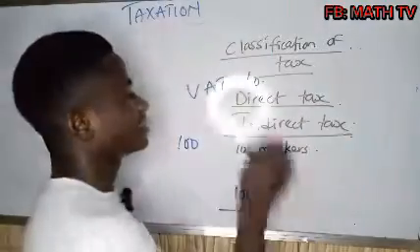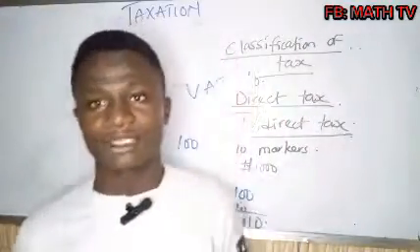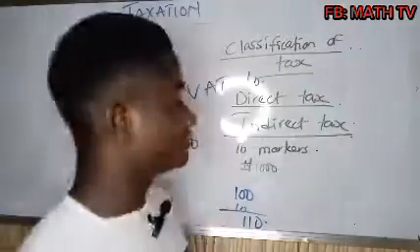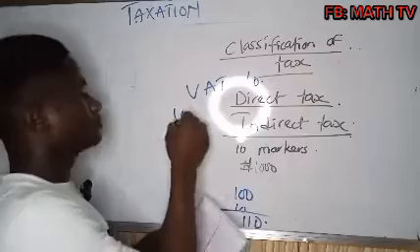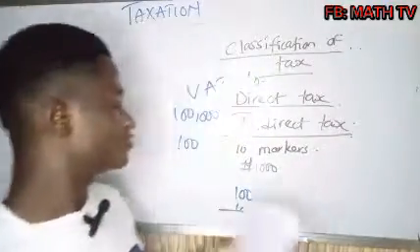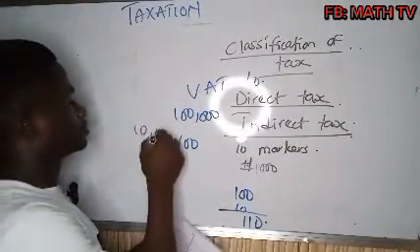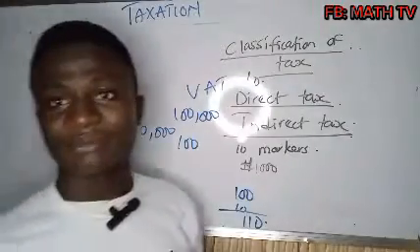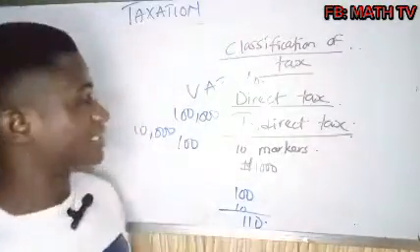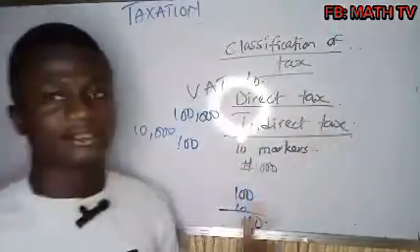Whereas direct tax is a tax whereby the person that is being taxed is the person that will pay. Government taxes me, and at the end I'm the one paying the tax. For example, now I receive 100,000 naira and government taxes me 10%. If I'm to pay 10% out of 100,000, definitely that will be 10,000. This is a direct tax, because government taxes me and I'm the one still paying. It was removed from my salary. I cannot pass it to any other person. So this is a direct tax.